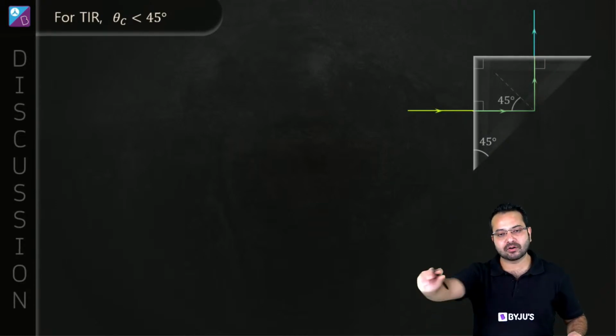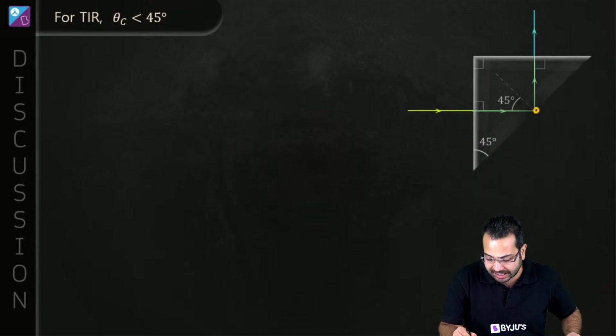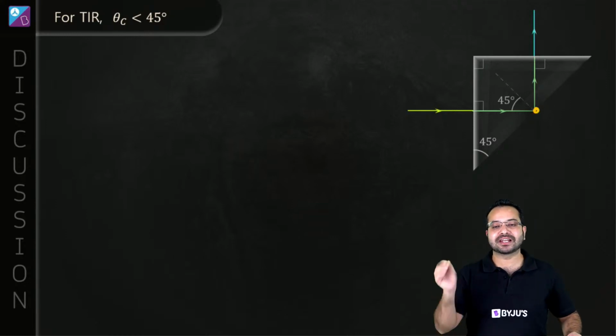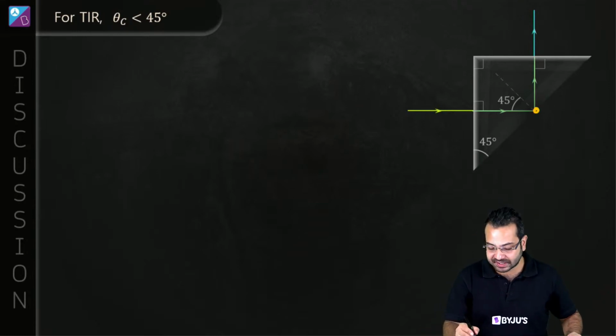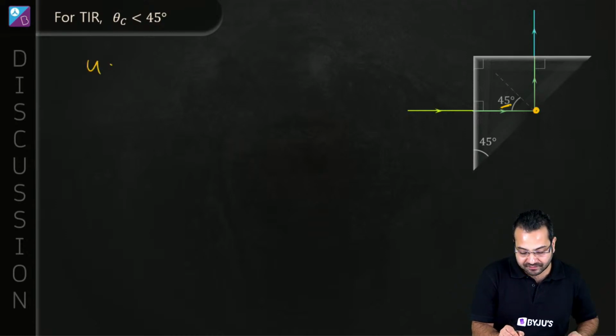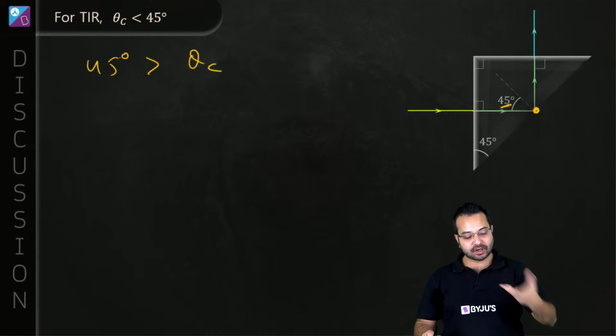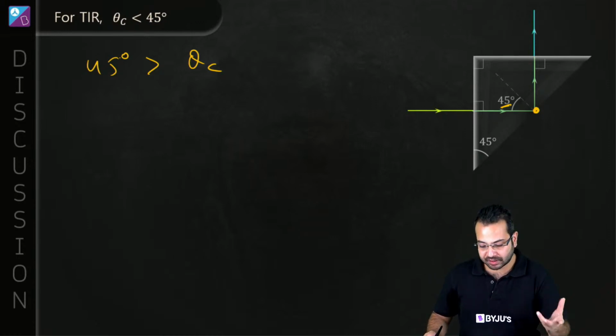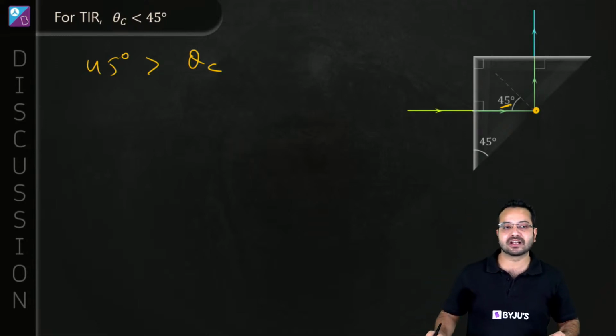Okay, so what concept are we talking about? Obviously, we are talking about total internal reflection at this surface. So one thing is for sure, total internal reflection is happening. What is the angle of incidence? Angle of incidence is 45 degree, which means 45 degree is greater than theta c. Can I say that? 45 degrees is the angle of incidence and total internal reflection is happening, which means 45 degree is going to be greater than the critical angle. Do you agree?